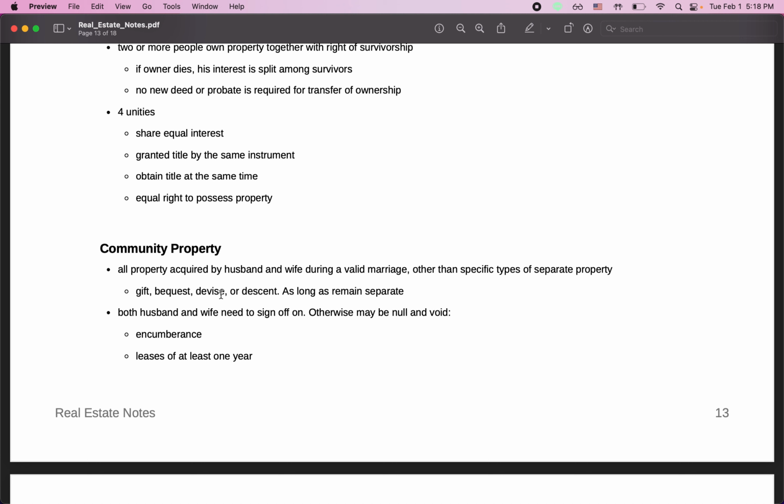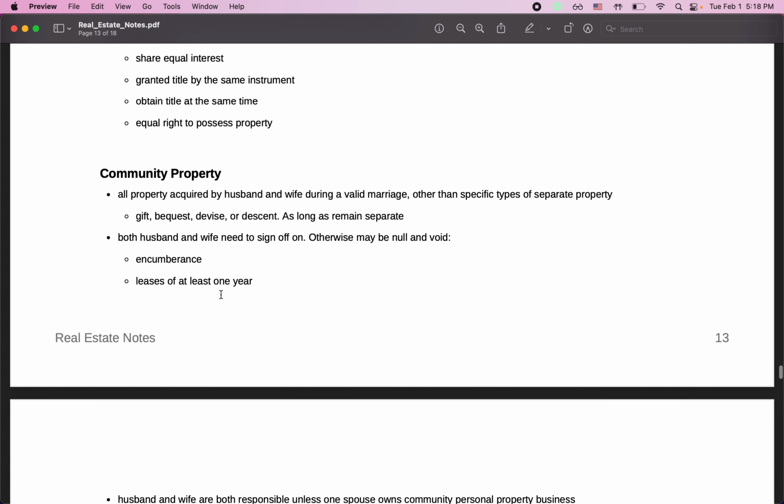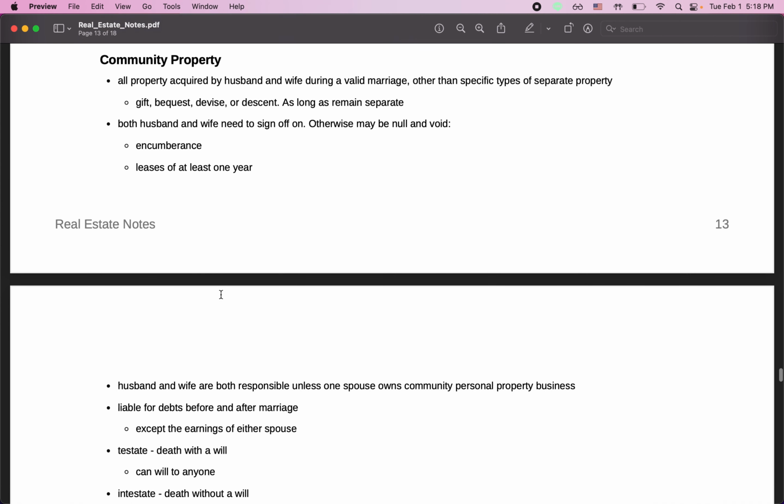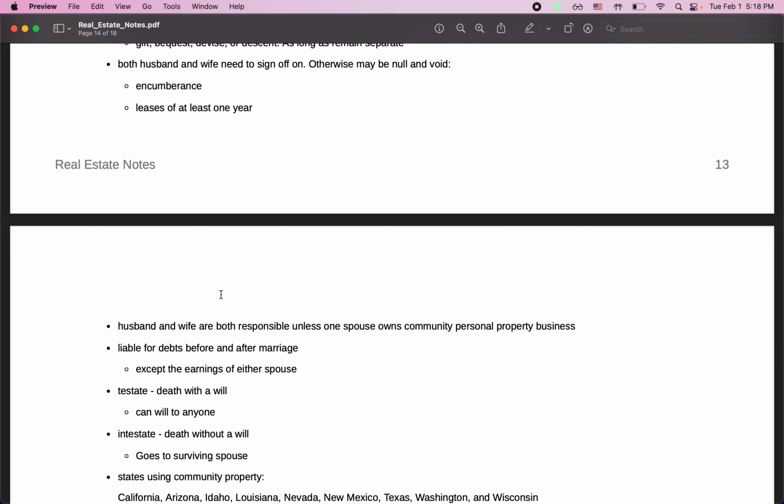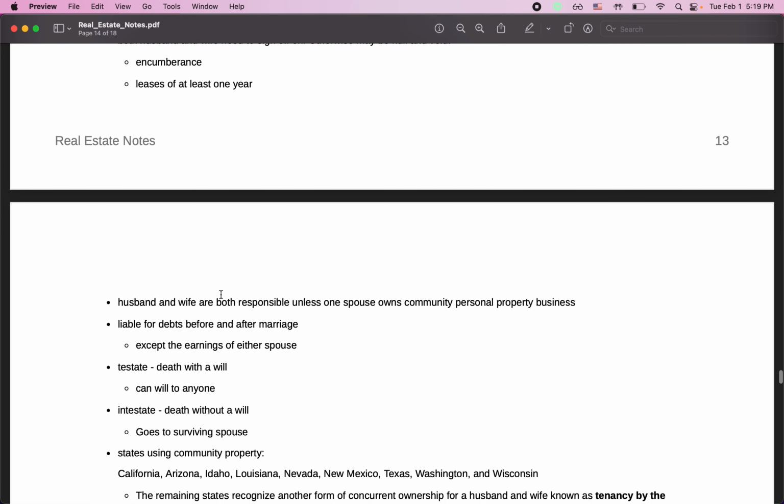This means both husband and wife need to sign off on encumbrances and leases of at least 1 year, and both are responsible for the debts before and after marriage, except for the earnings of either spouse, unless one spouse owns a community personal property business.